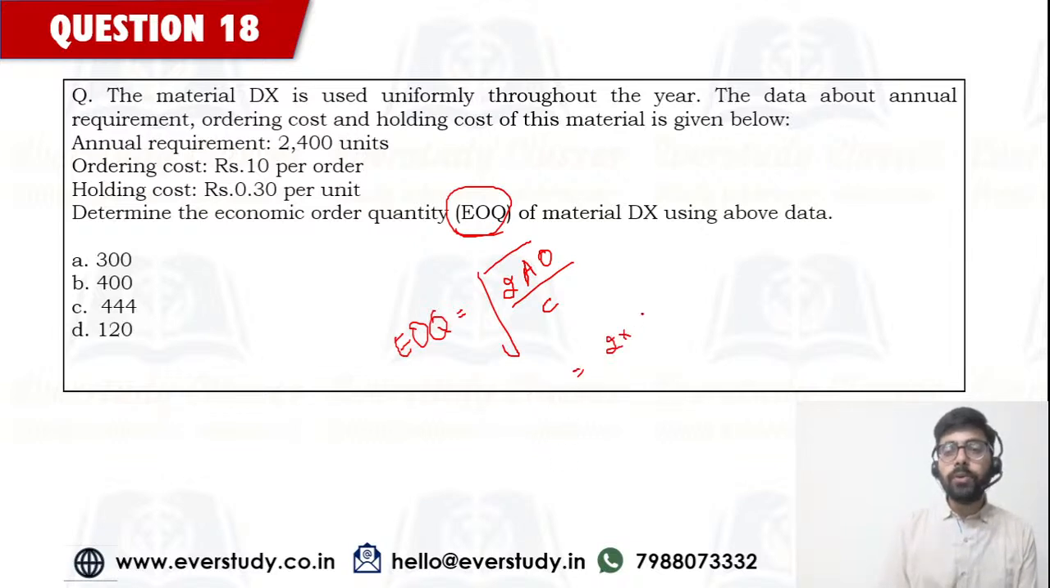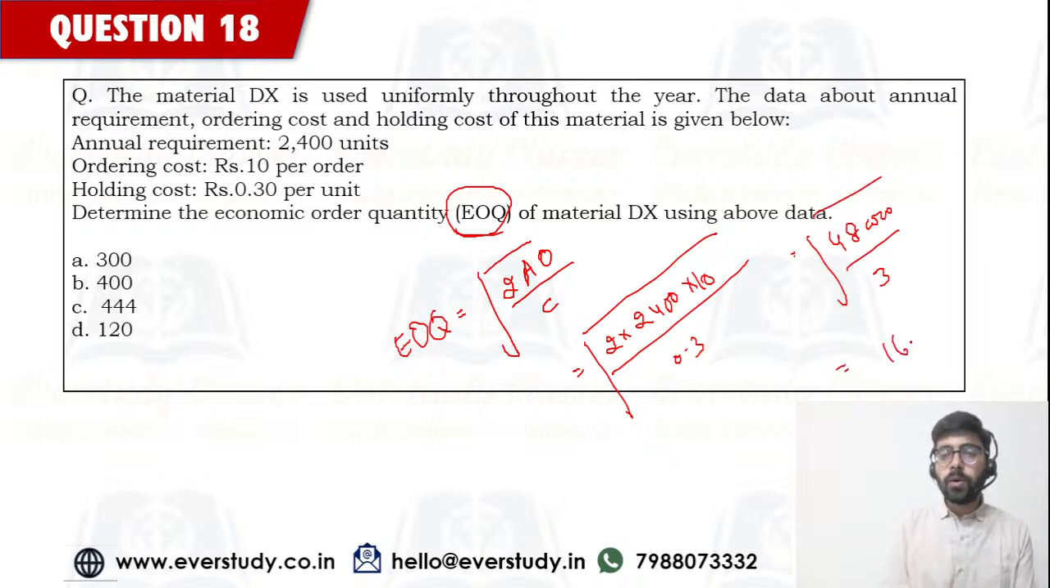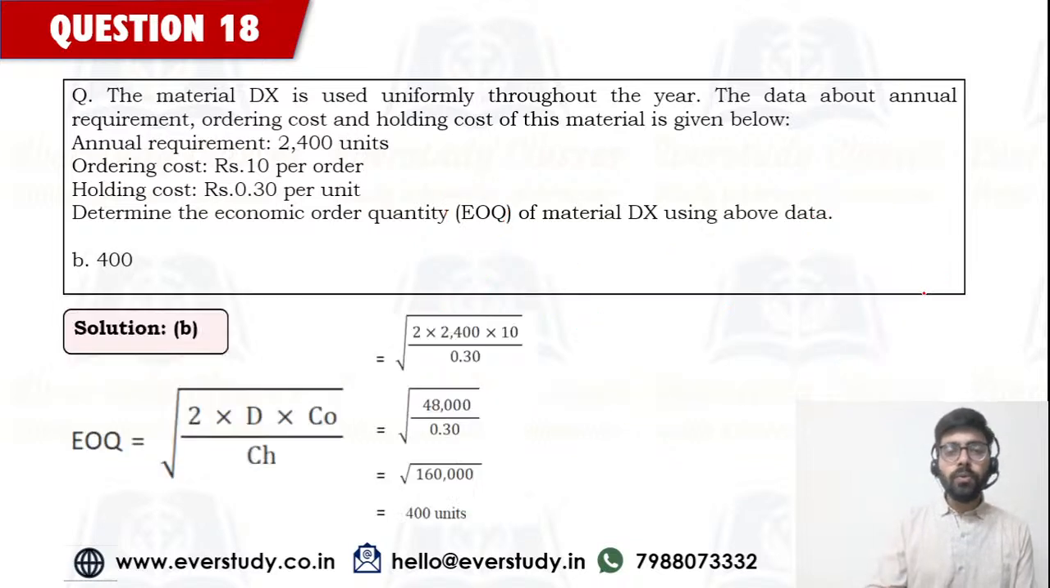So 2 into annual requirement is 2400 into ordering cost is 10 divided by 0.3. So solving it, it is going to be how much? 48,000 divided by 0.3 or 4,80,000 divided by 3. So this is ultimately going to be 1,60,000. And if we take the square root of this, it would come out to 400 units. So that's why the correct answer is option number B.